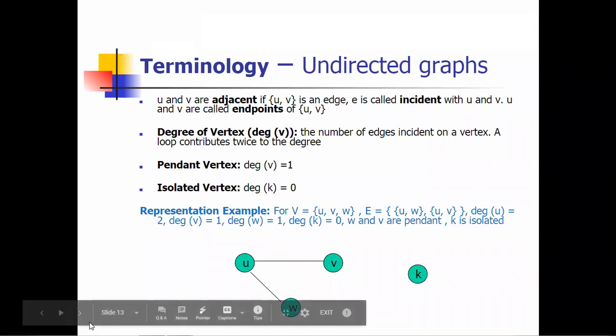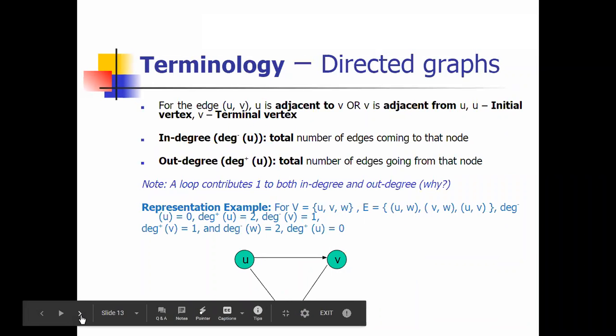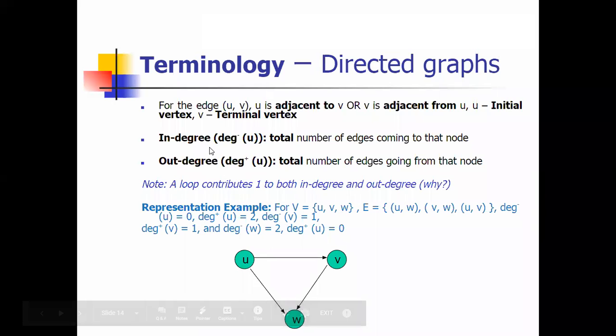Okay, now we'll see the next point here. There are a number of graph terminologies that we need to clear. Okay, so next is the in degree and out degree of a vertex. For in degree and out degree we require a directed graph. According to the directed graph we can easily see what is meant by in degree.